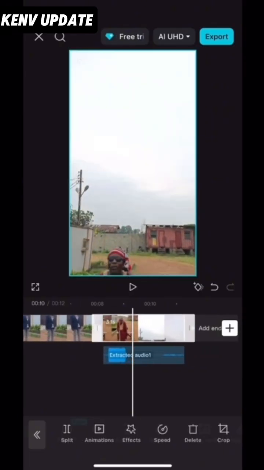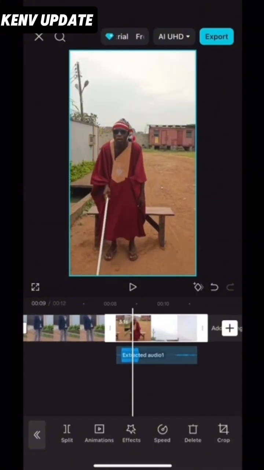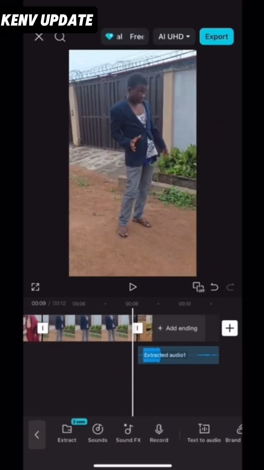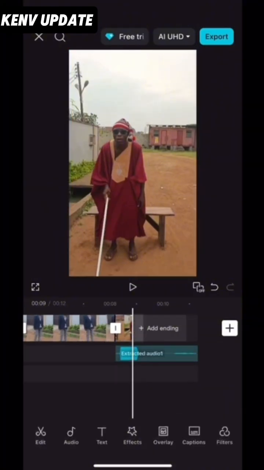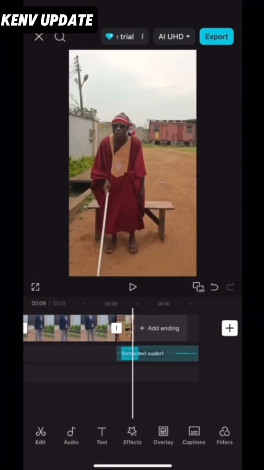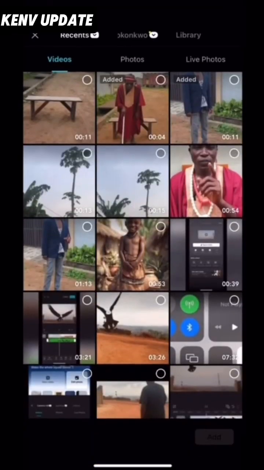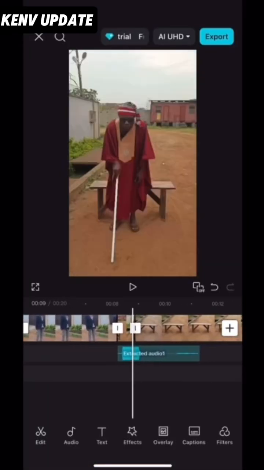After you locate this place where he screamed, from this very place now we are going to be making a split. Immediately he screamed, make a split here and delete this last part. Okay, it is going to play. Good. So click on this plus now. Then you are going to be importing your empty background. Click on the plus. Then you import your empty background.